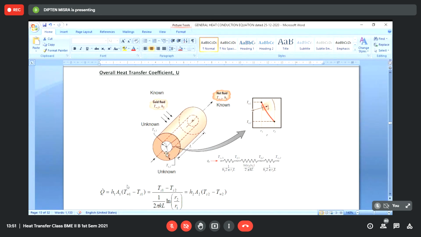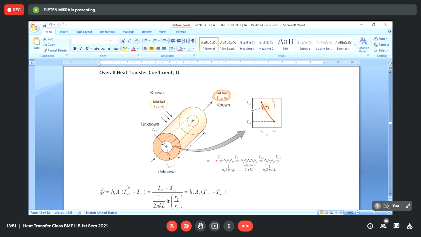The heat goes from the fluid to the surface, and the rate of heat transfer is proportional to the temperature difference T infinity 1 minus TS1, and the constant of proportionality is H into A, the appropriate H at the inner surface and the inner surface area, H1.